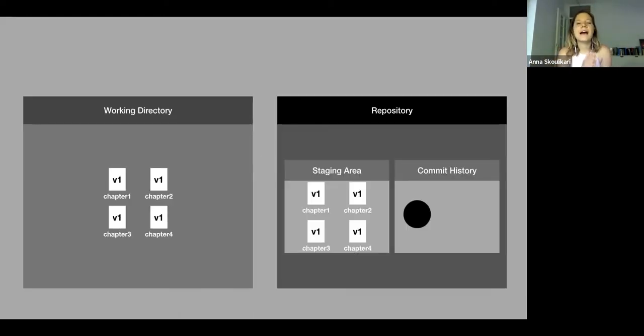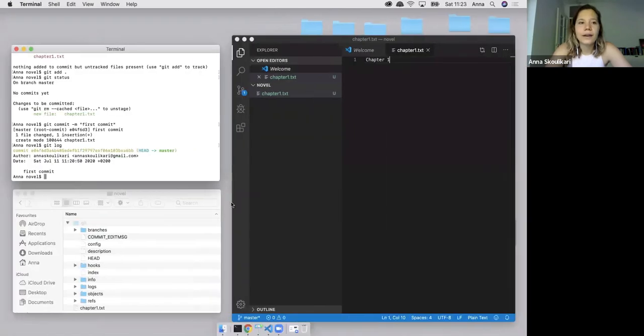So here I have another project. In this project, I have 4 files: chapter 1, chapter 2, chapter 3, and chapter 4. I have already made a commit, and I'm on this commit, and therefore all the files that are part of the commit are in my staging area. So let's go to the desktop and show that.